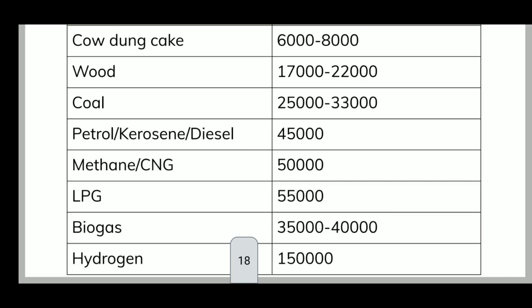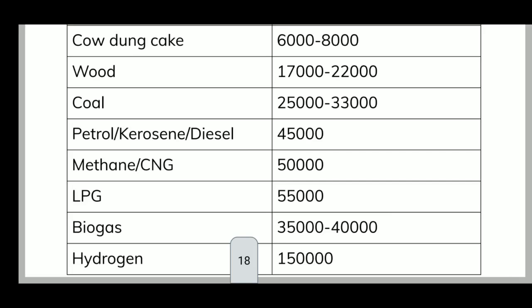Surely coal, correct. Now we'll go further. Petrol 45, methane 50, LPG 55. Which is the best? LPG is the best. When you compare LPG and biogas, once again LPG stands in the leading point. Now, hydrogen. Hydrogen is the topmost fuel, having the highest calorific value. That's why it is the best fuel.